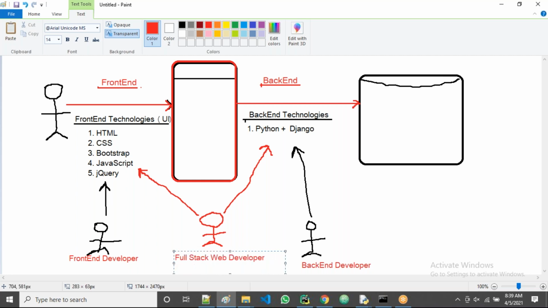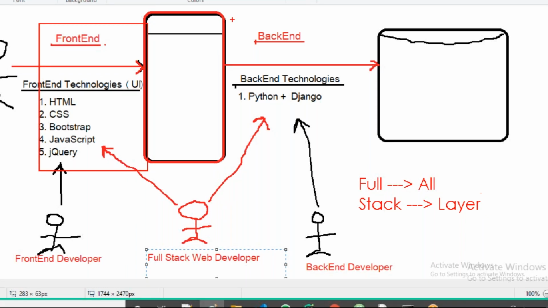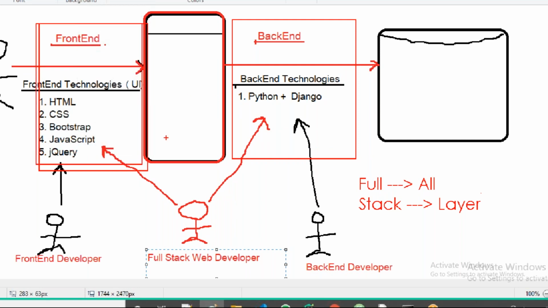Full stack developer. Full stack means, see, in general, what is the meaning of full? Full means all. Stack means simply layers, guys. Stack means layer. So full stack means all layers. All layers means a front end layer, then back end layer, then database layer, guys. Database also required. Front end part, then back end part, then database part.